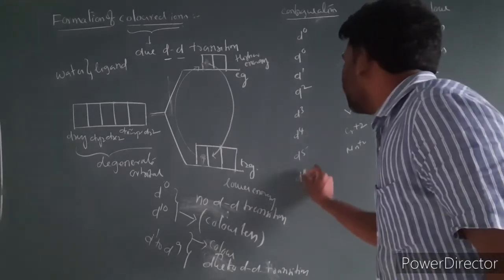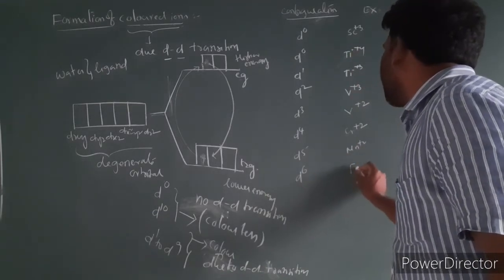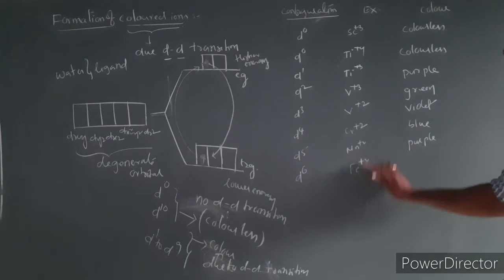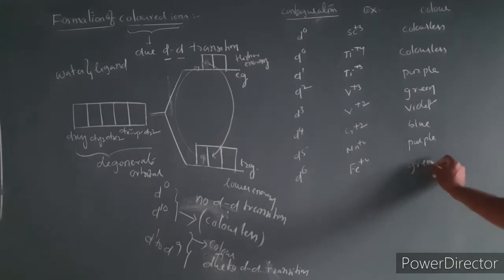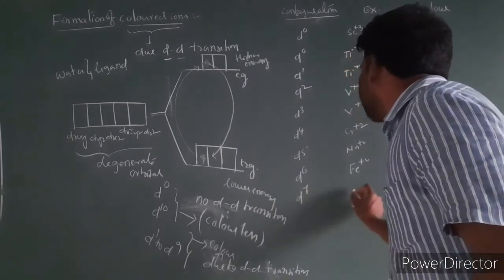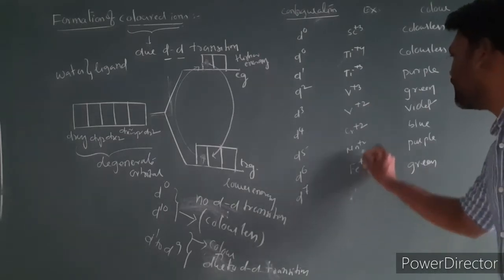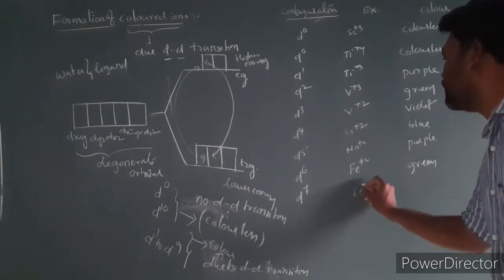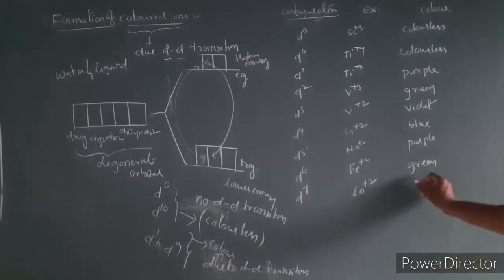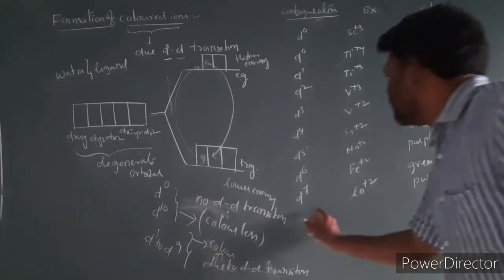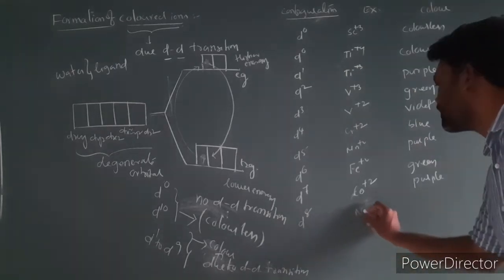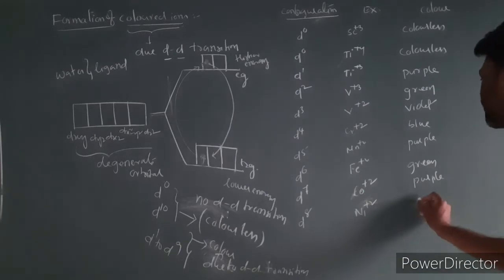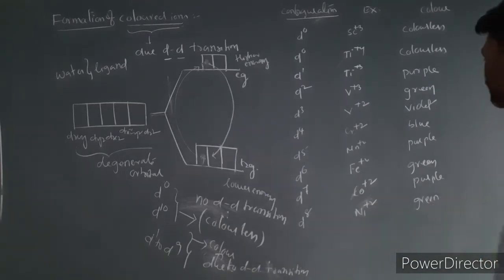I am taking the d6 configuration. For d6, after manganese we get iron. So vanadium, chromium, manganese, iron, with plus 2 oxidation state. Iron plus 2 color is green. Next I am taking d7. After iron comes cobalt. So cobalt plus 2 is purple. Next d8. The d8 I am taking is Ni plus 2, and Ni plus 2 is green.